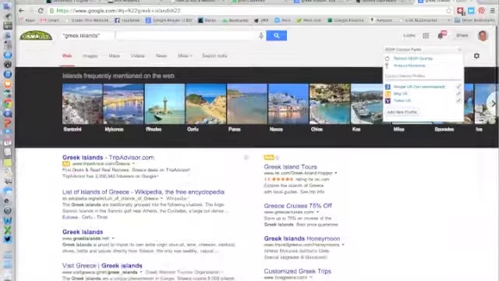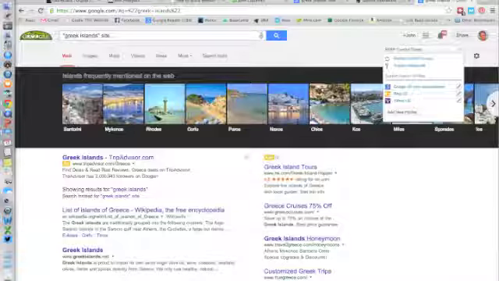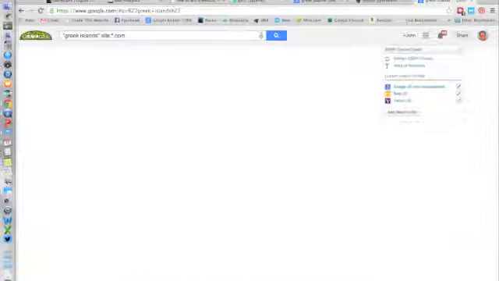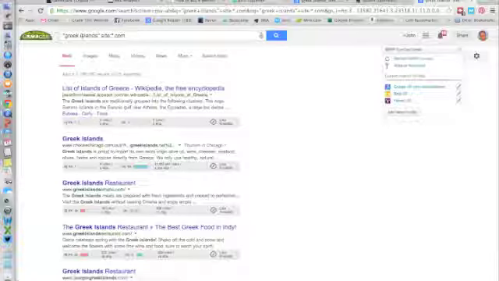So the next thing we want to do is to narrow down our search to just be site, and then we put in, this is called an operator, a wildcard anything.com. And now we come up with a list of Greek islands. You'll get this every now and again, it's just Google's way of seeing that you're not a bot, you're a human. So now we've got Greek islands, the site is .com, and here's a list of everything that has Greek islands on the site with the operator wildcard.com.